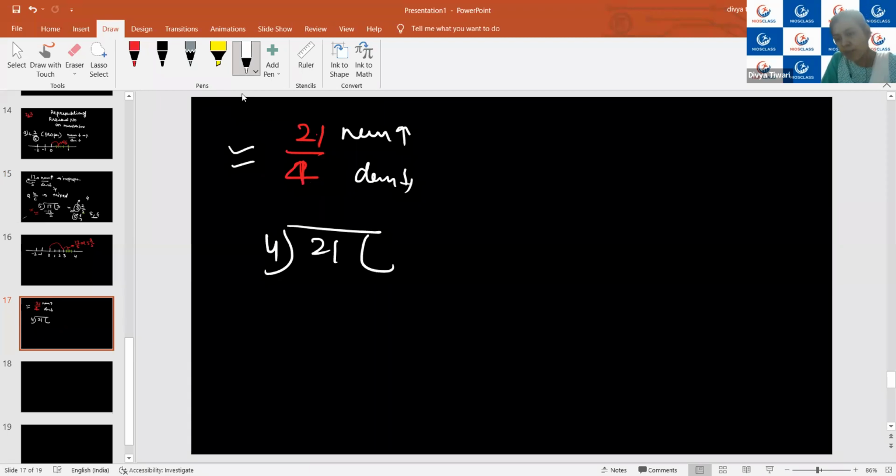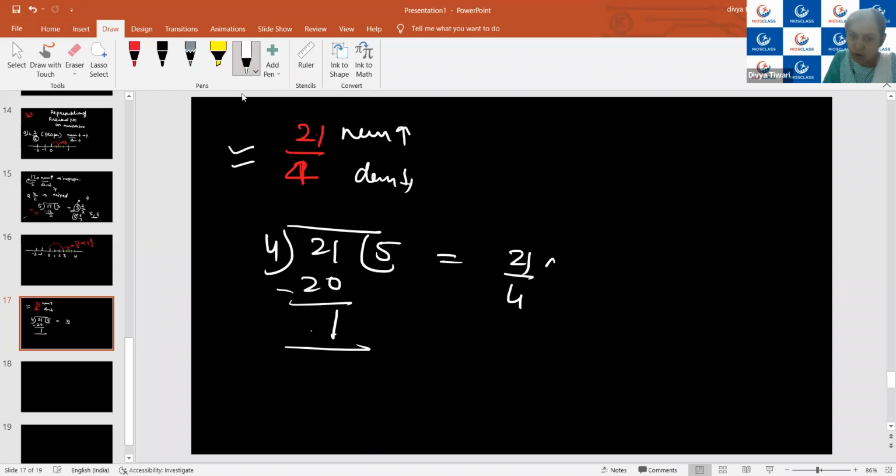I hope you are aware how to divide. Yes, ma'am. So we will be dividing it, and we will get 5 as the quotient, and 1 remains. Now 1 is smaller than 4, so we will not go for the decimal expansion. We will leave it here only. So now I can write 21 upon 4 as 5 whole 1 upon 4. Is it clear, Vedant?